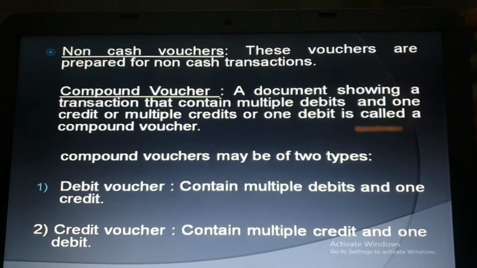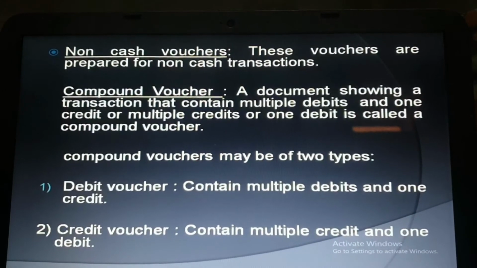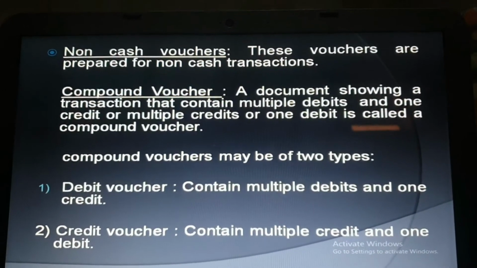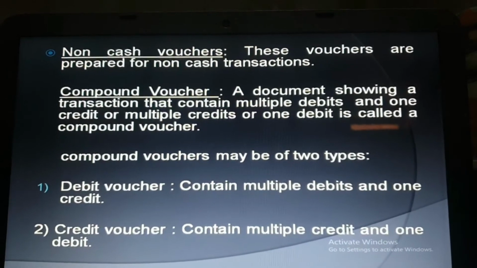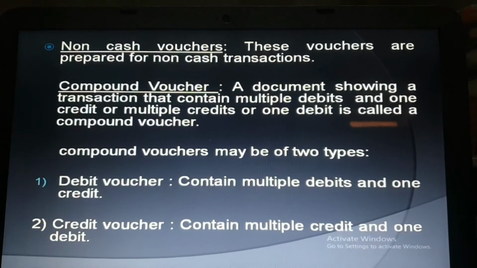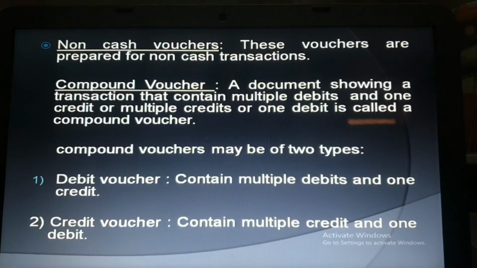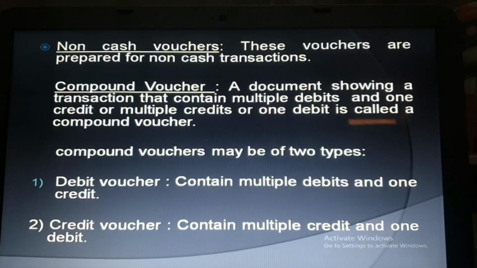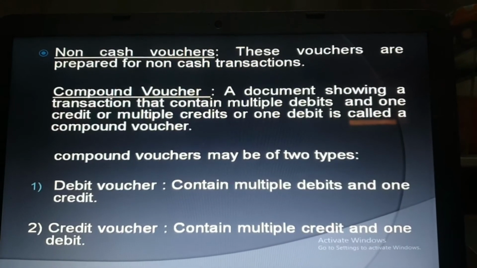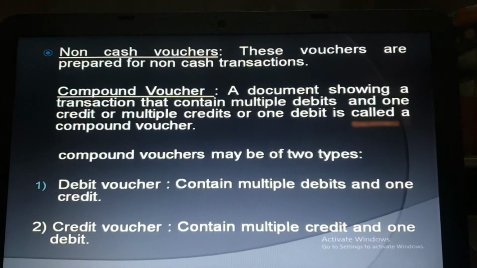So in short, a voucher is used for making external payments. It is prepared on the basis of the source document, and vouchers are of two types, cash and non-cash. Cash is further divided into two parts, debit voucher and credit voucher. And the second one is non-cash voucher.